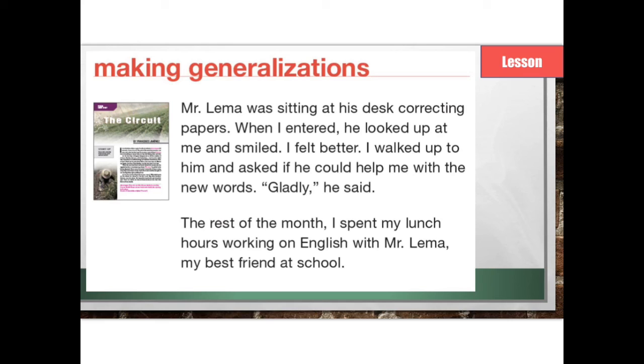Now, were any of those too broad or faulty to be a valid generalization? Which ones were they? I'm going to say them again, and I want you to think about which ones would be faulty.